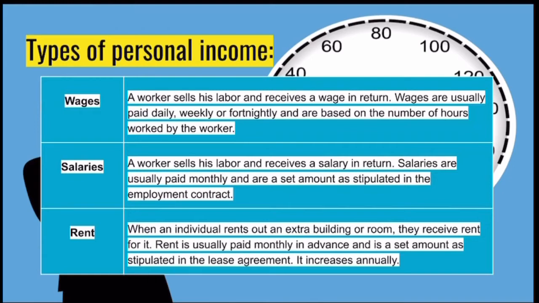Rent is when the individual rents out an extra building or room and they receive rent for it. Rent is usually paid monthly in advance and is a set amount as stipulated in the lease agreement. It increases annually. So every year the rent increases on the building that you are renting out to someone.